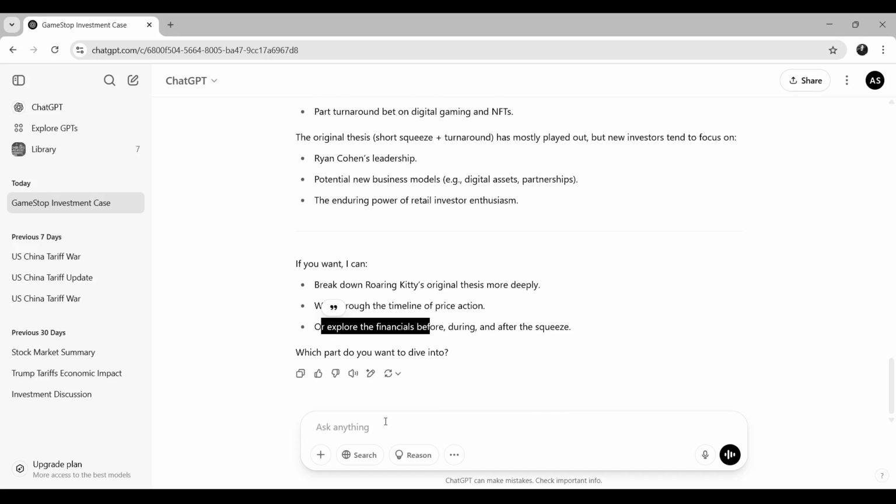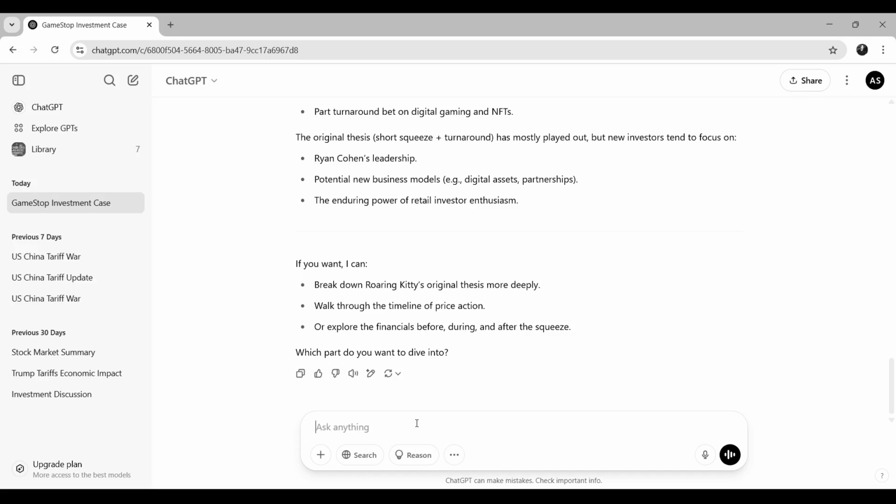Which part do you want to dive into? Okay, so now we can go even deeper into these things here, to study this GameStop even more. So which part do I want to move into? I want to talk about the second point here.